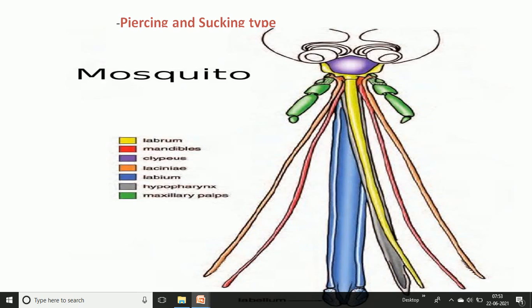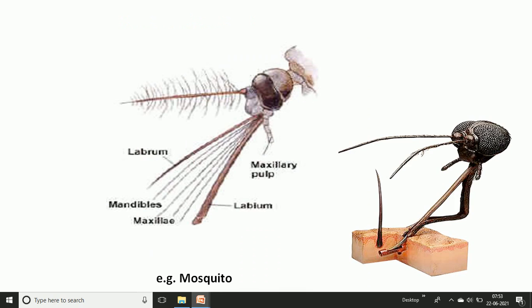This is the piercing and sucking mouth part found in the mosquito. We can see the actual diagram: the maxillary palp, then labium, maxillae, mandibles and the labrum. The whole part is specifically modified for the piercing and sucking type of mouth region.